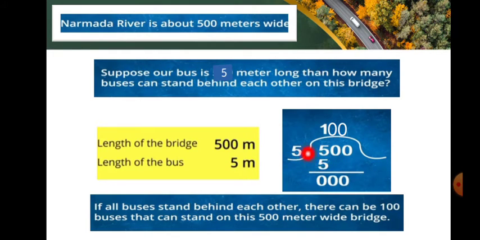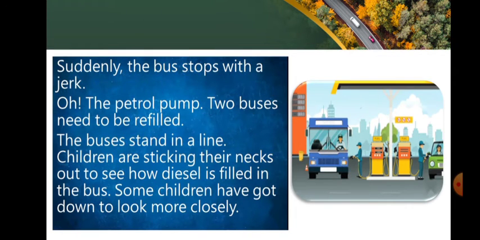When we divide 5 by 5, it comes 1 time. Then subtract, it is 0, and put the extra 2 zeros in the quotient. Yes, 100. If all the buses stand behind each other, there can be 100 buses that can stand on this 500-meter wide bridge. Suddenly the bus stops with a jerk.